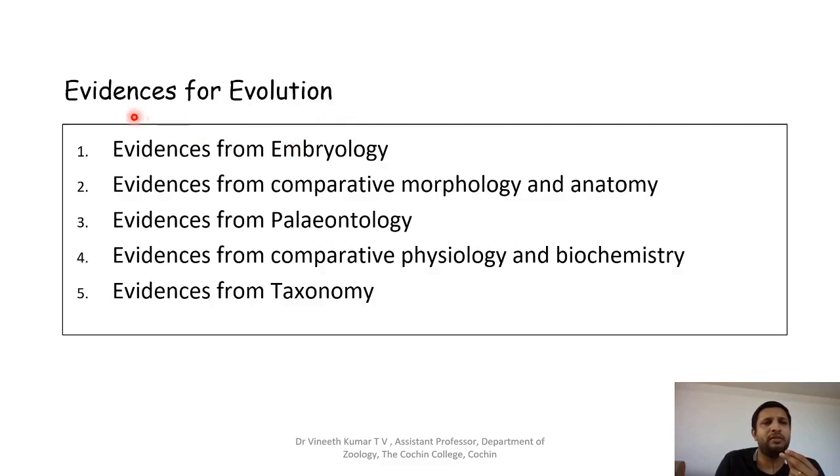Today in evidences of evolution, we have come across evidences from embryology, where we saw von Baer's principles and the biogenetic law, or Haeckel's recapitulation theory. We also saw the evidences from comparative morphology and anatomy, where we saw homology, analogy, then vestigial organs, connecting links, as well as atavism. And the rest, paleontology and comparative physiology, we'll deal with in the next session.